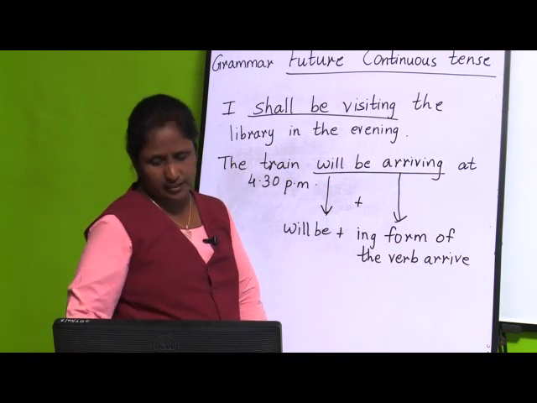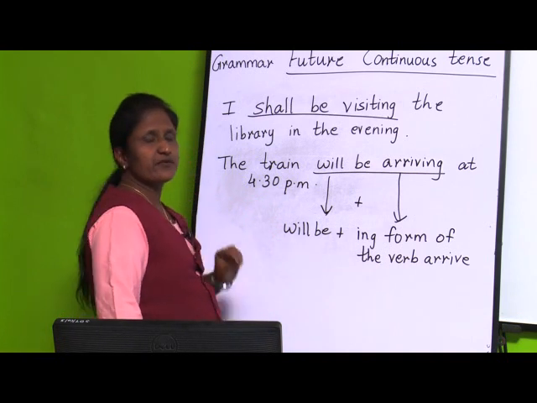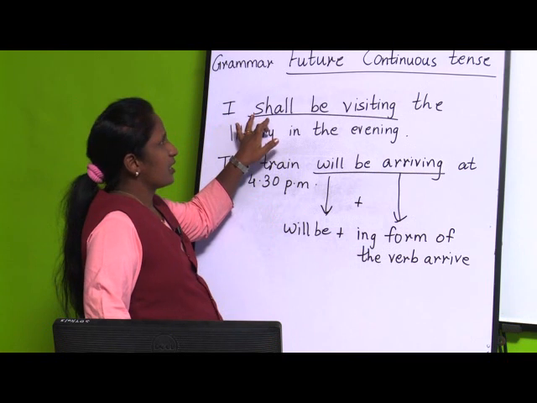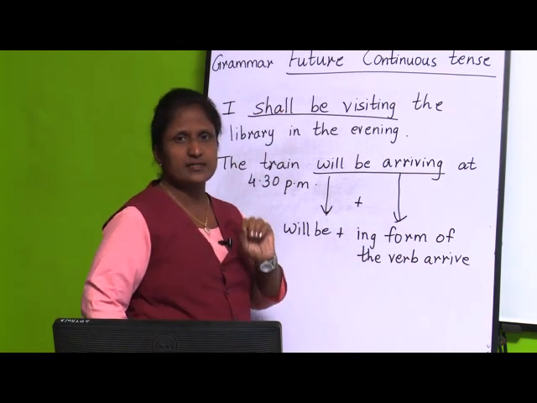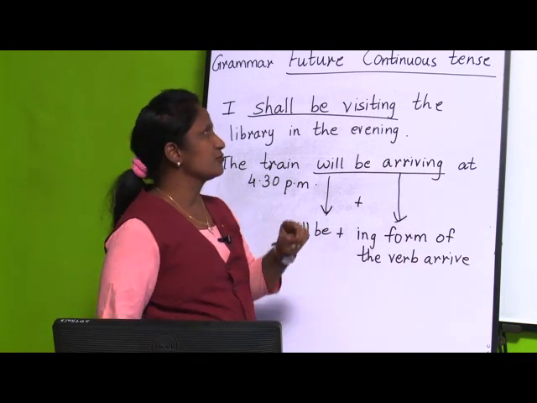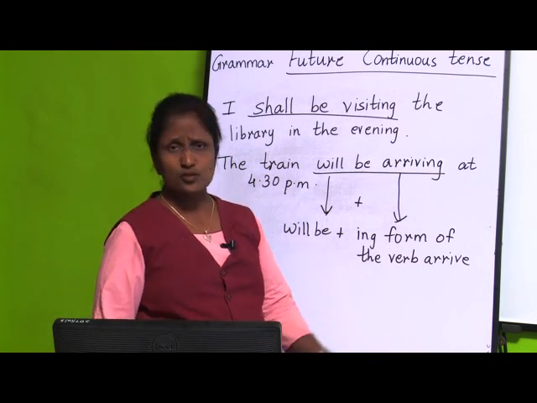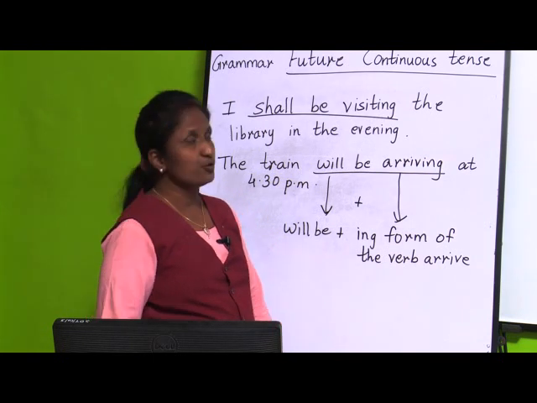Now, generally we use shall with I and we. When we are taking the pronouns I and we, we use shall be: I shall be or we shall be. For those particular pronouns we use shall be. Then with all other pronouns and nouns we use will.